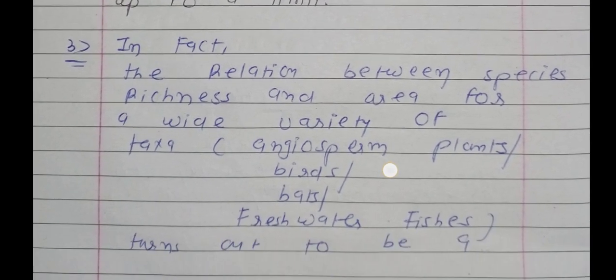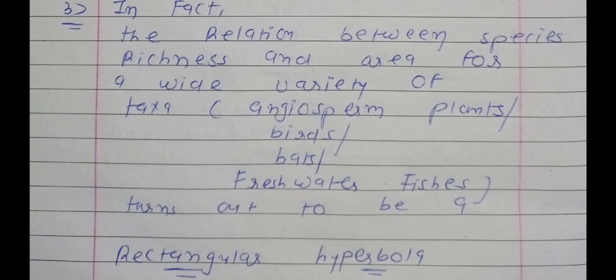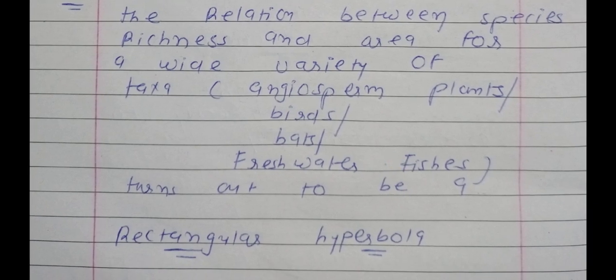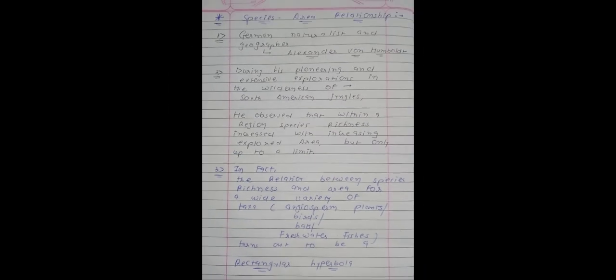It means the relation between species richness and area for a wide variety of taxa like angiosperm plants, birds, bats, and freshwater fishes turns out to be a rectangular hyperbola. Underline this word, rectangular hyperbola, it is a one-liner question.